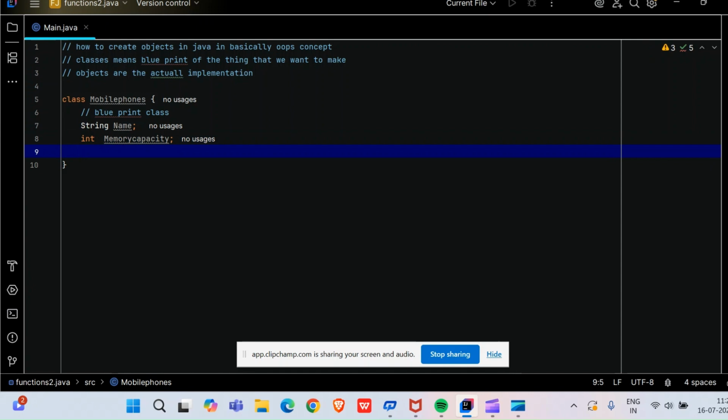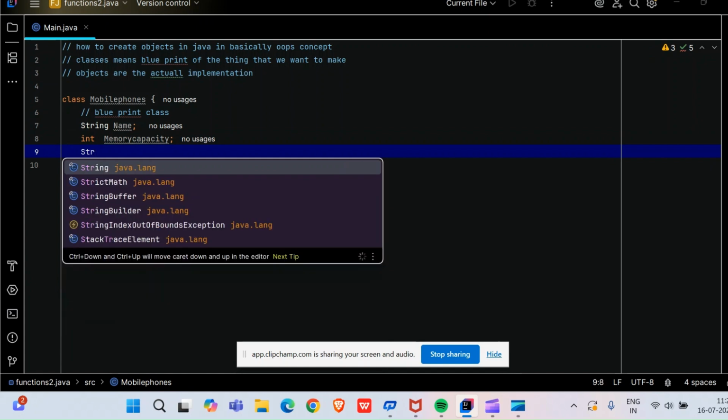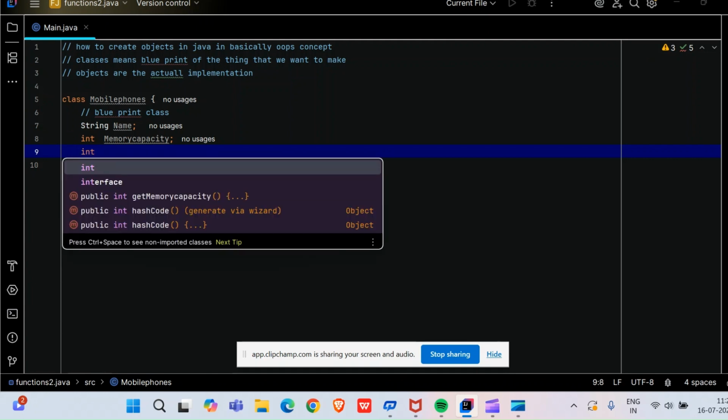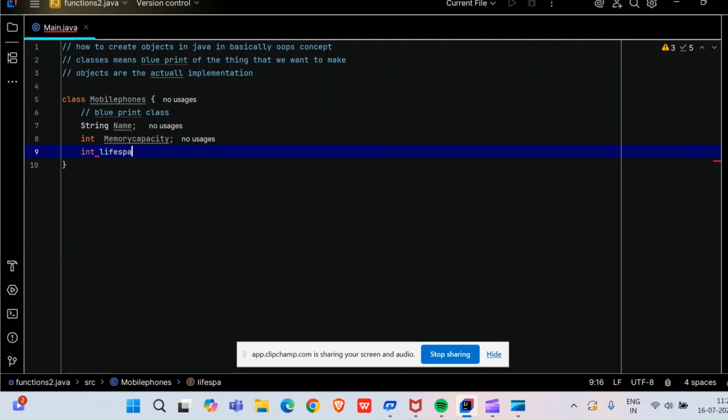Friends, then let's say I am defining a lifespan. Lifespan should be int, right? Lifespan of my mobile phone. Let's say I'm defining like this. That's the mobile phone that I'm making.